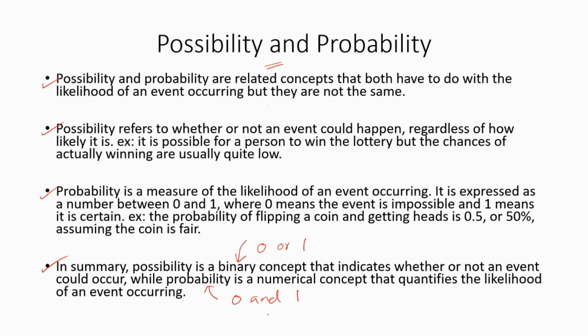If the probability is 0, we are certain that this will not happen. If the probability is 1, we are certain that this will happen. Any number between 0 and 1 indicates there is a possibility of that event happening. You have to understand the difference between possibility and probability.